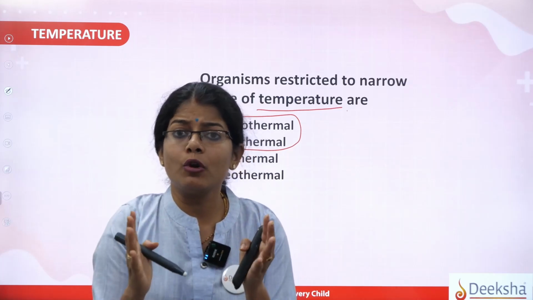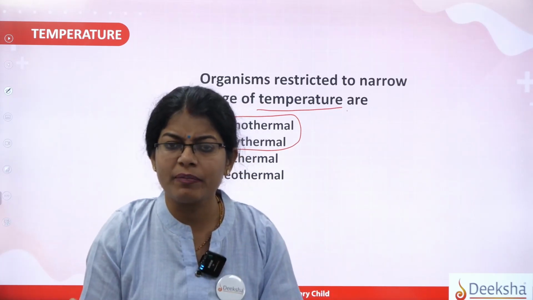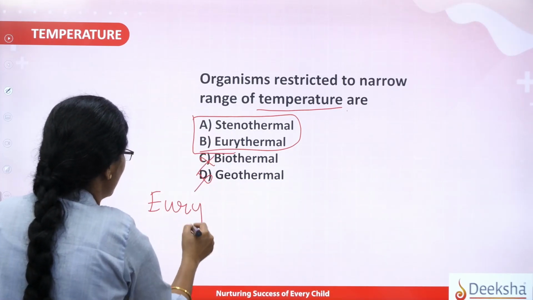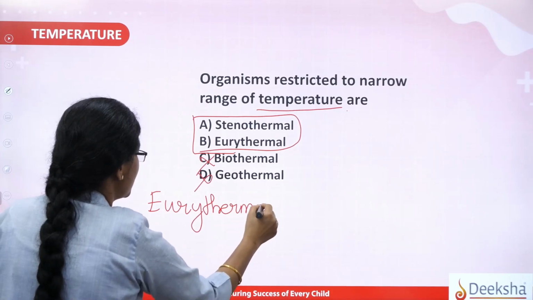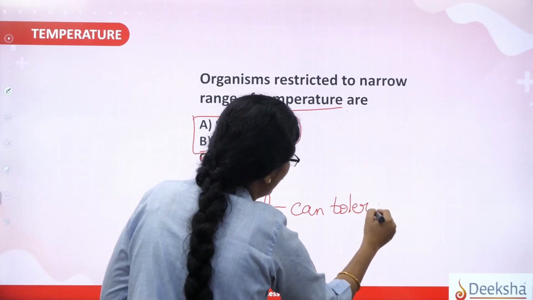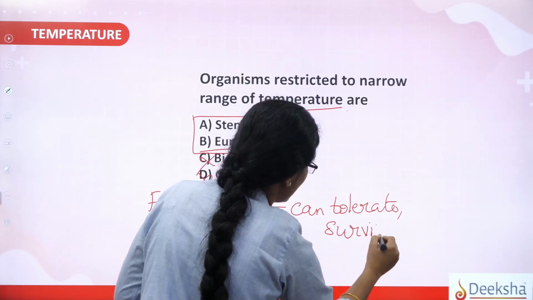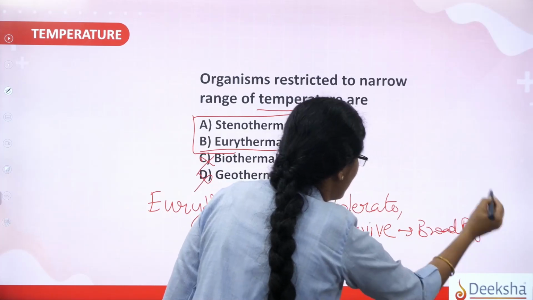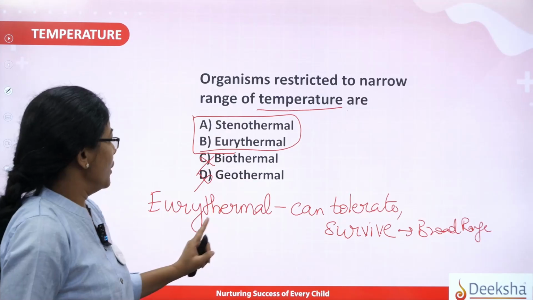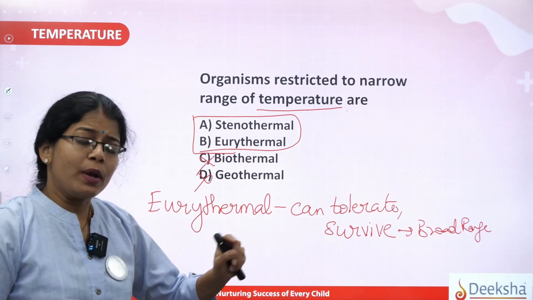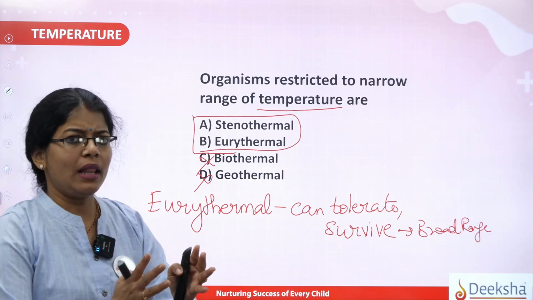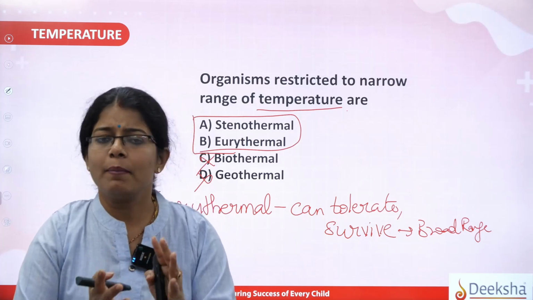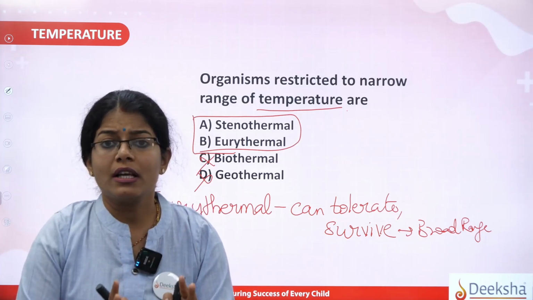Now there are certain group of organism, like there are 2 types of organism. One type of organism would be the eurythermal. Okay, eurythermal andre those group which can tolerate or survive in the broad range of temperature, correct? So if you see, eurythermal are such type of organism which can survive very well, of course, with some mechanism involved in them, and they can survive in different temperatures also. That is what called as what?